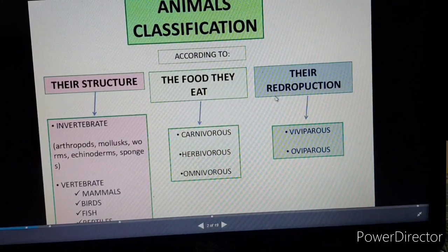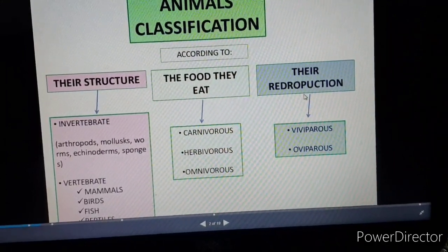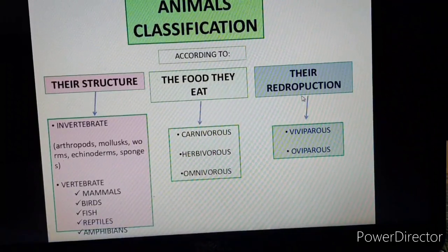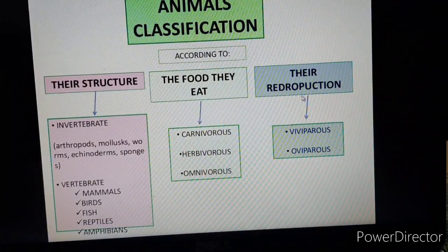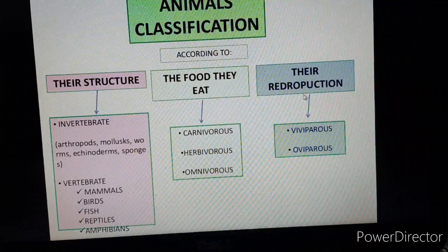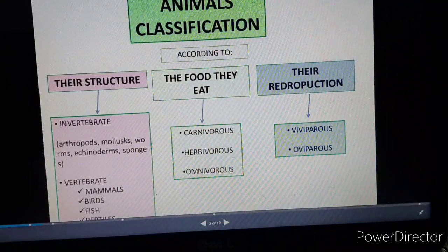Here the spelling of reproduction is wrong and the correct spelling is REPRODUCTION. So please ignore this spelling.